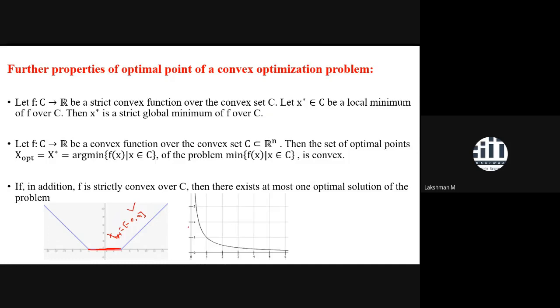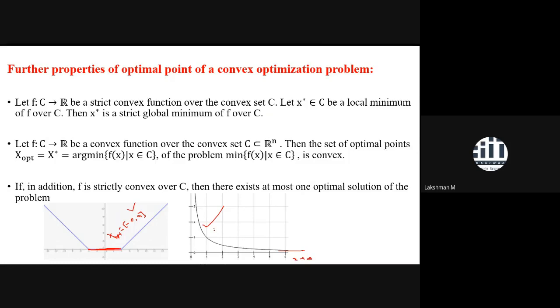Now, if your function is strictly convex, strict convexity also does not give a guarantee of the existence of an optimum point. There is definitely an optimal value, but we know that this function is going to touch the origin only when x approaches infinity.